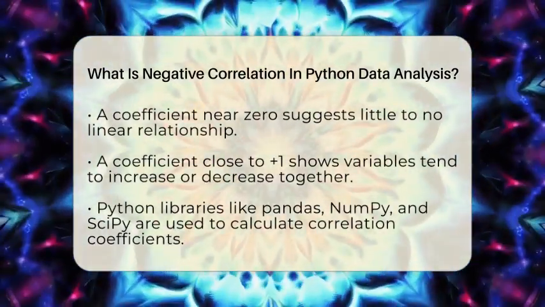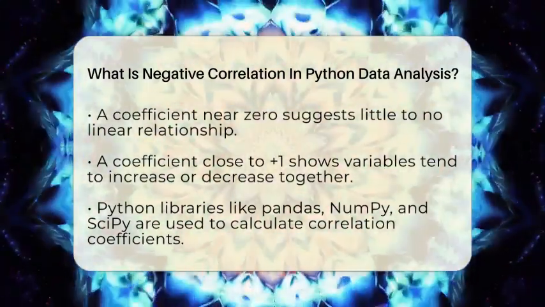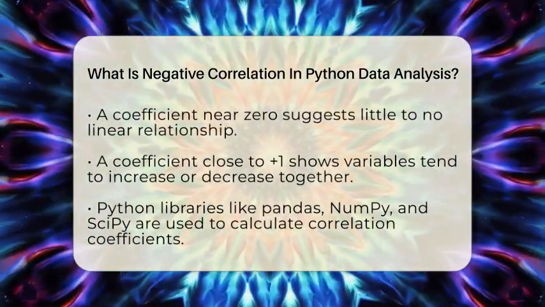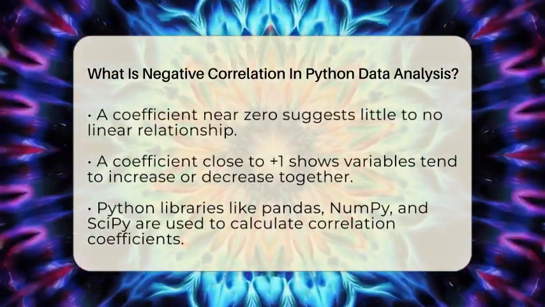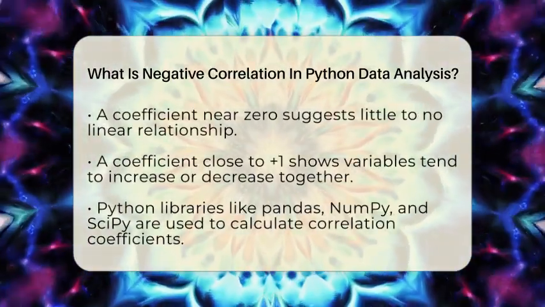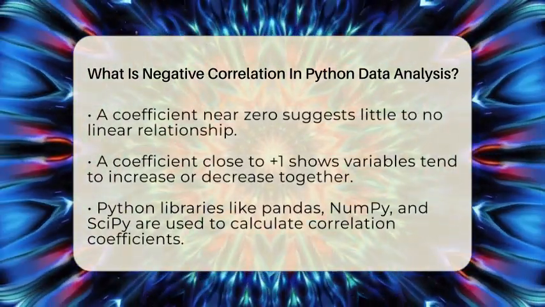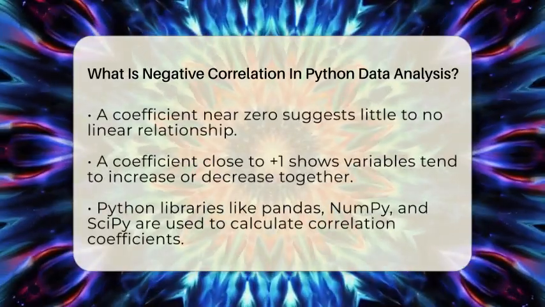To find negative correlation in Python, you usually use libraries like Pandas, NumPy, and SciPy. With Pandas, you can create a data table called a data frame and use the corr method. This method gives you a matrix showing the correlation between all pairs of variables. Negative numbers in this matrix tell you which pairs are negatively correlated.